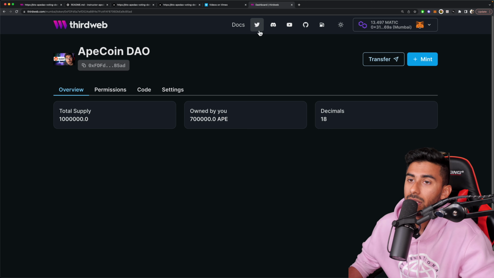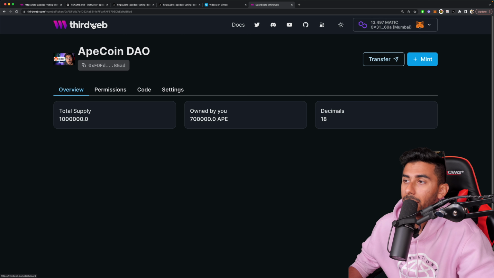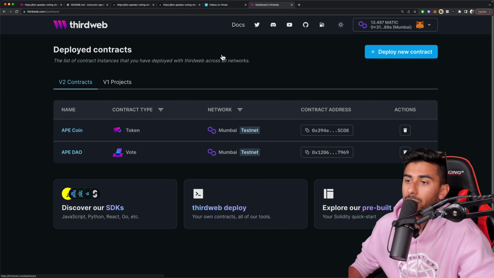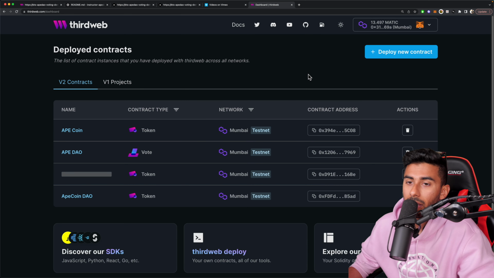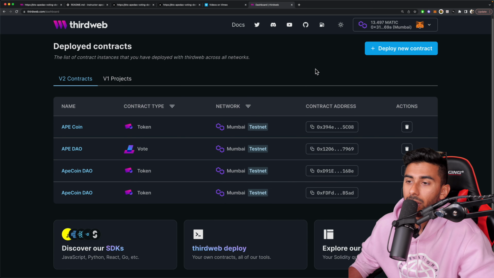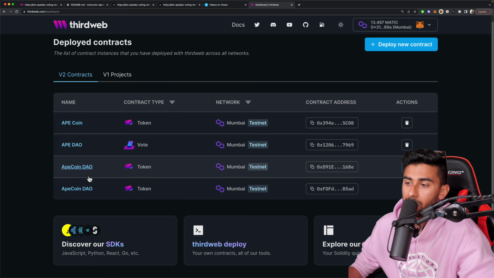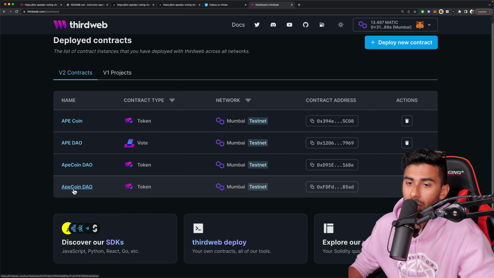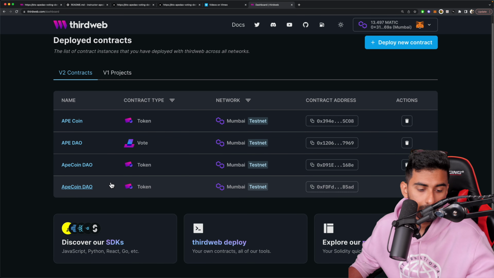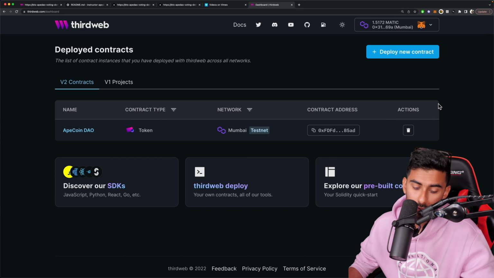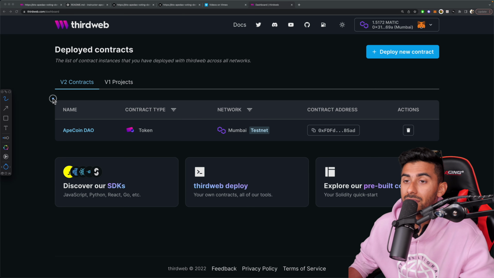So let's go back to our app. I'm going to click this home button right here, and now we're going to create a new DAO. So we've just made an APE coin. I removed all the other contracts because I wanted to make your life simpler so it's easier to follow this tutorial.